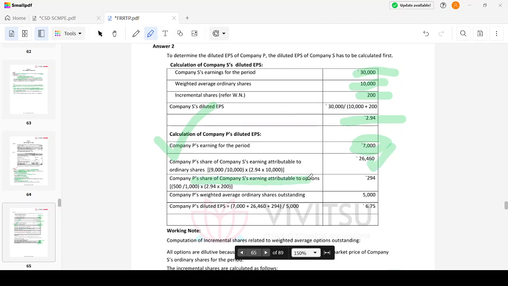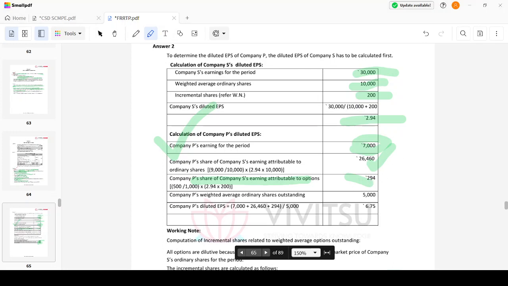It will be earning here. See, it will be earning 2.94 for the other 200 shares into 500 divided by 1,000. It is nothing but 294.